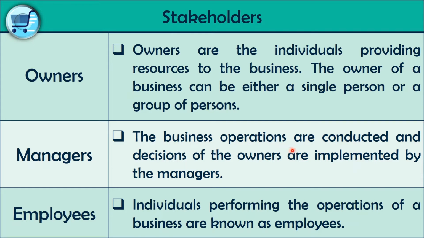So the second stakeholder would be managers. The business operations are conducted and the decisions of the owners are implemented by the managers, right? The managers are those who conduct business operations and take day-to-day decisions. So this means the decisions that are taken by owners are implemented by managers. If the owner takes a decision, the manager is the one who plays the part of carrying it out, right?